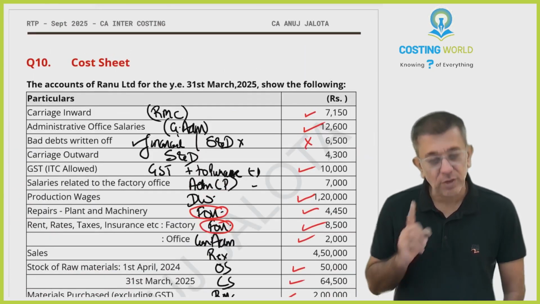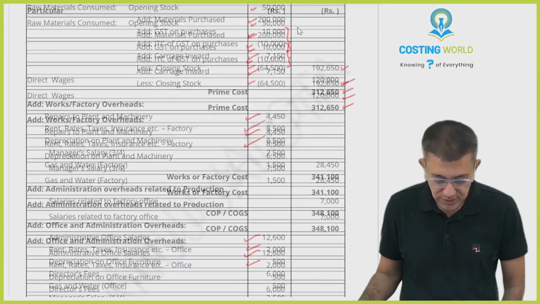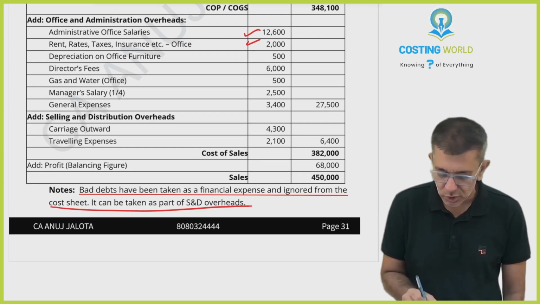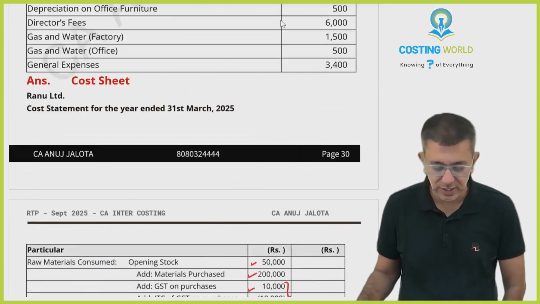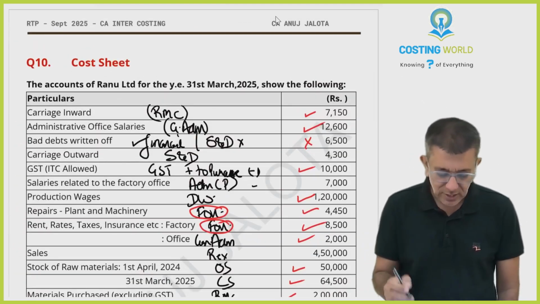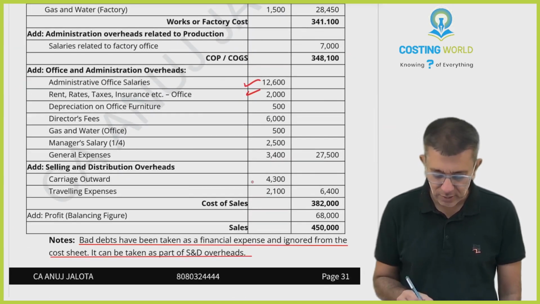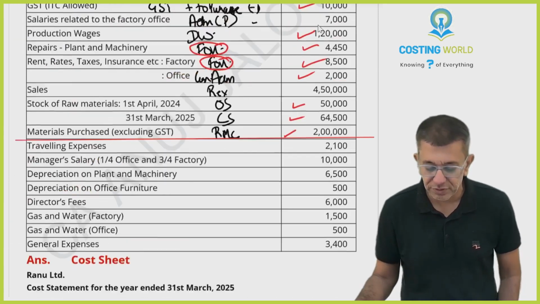Bad debts I'm ignoring from cost sheet and I write down a note for it. See over here the note: bad debts have been taken as financial expense and ignored from cost sheet. Alternately, it can be taken as part of S&D also. This is done. Carriage outward should be part of your S&D. So check over here, S&D comes over here, so I've written it over here. Further.